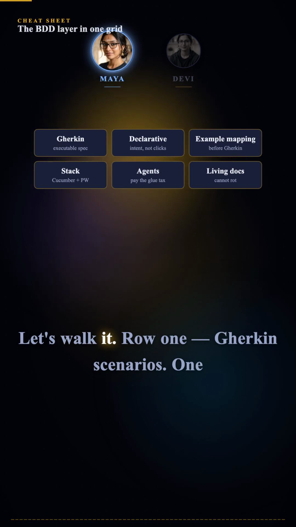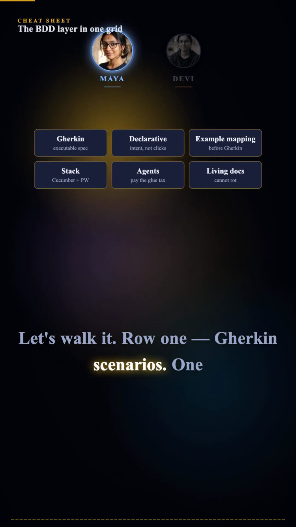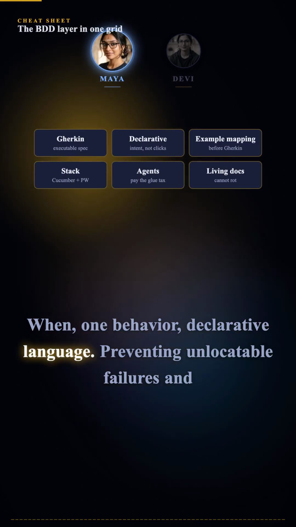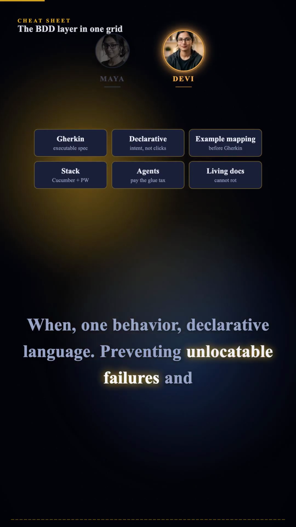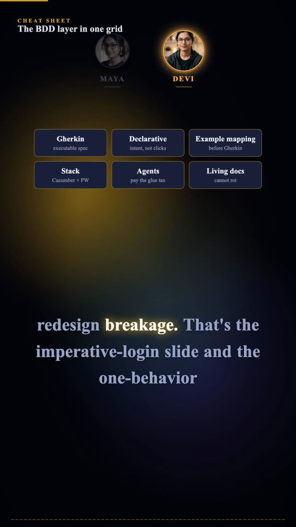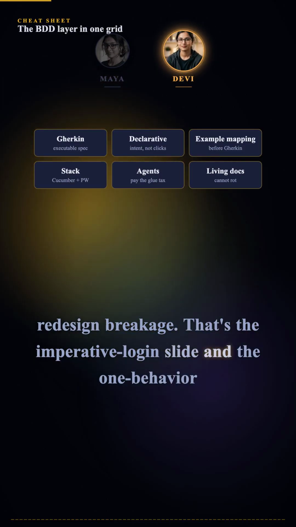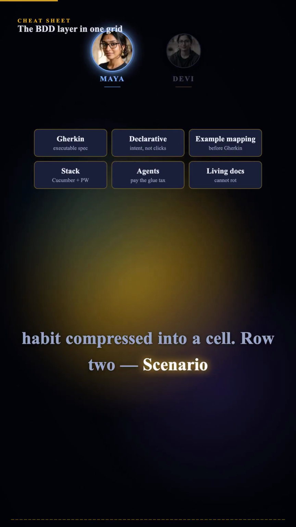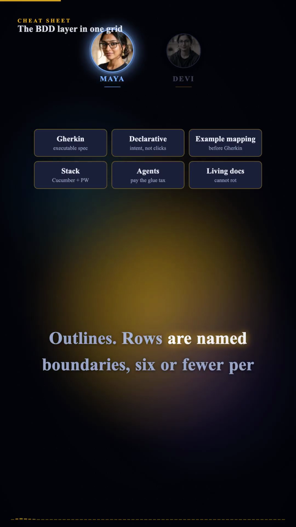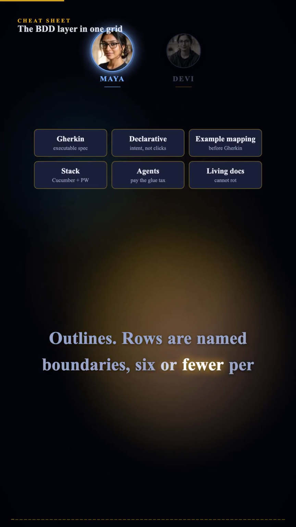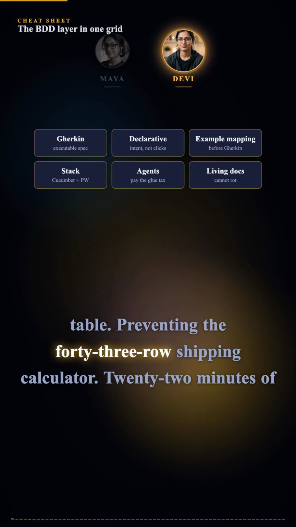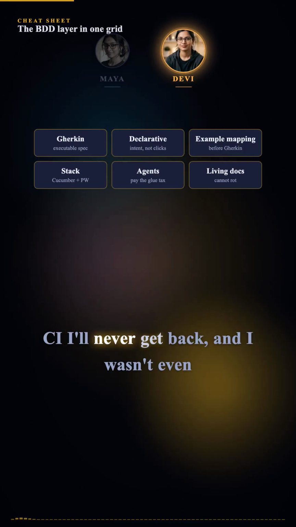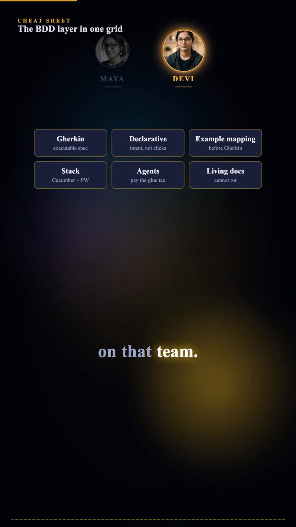Let's walk it. Row 1: Gherkin scenarios. One when, one behavior, declarative language. Preventing unlocatable failures and redesign breakage. That's the imperative login slide and the one behavior habit compressed into a cell. Row 2: Scenario outlines. Rows are named boundaries, 6 or fewer per table. Preventing the 43-row shipping calculator. 22 minutes of CI I'll never get back, and I wasn't even on that team.